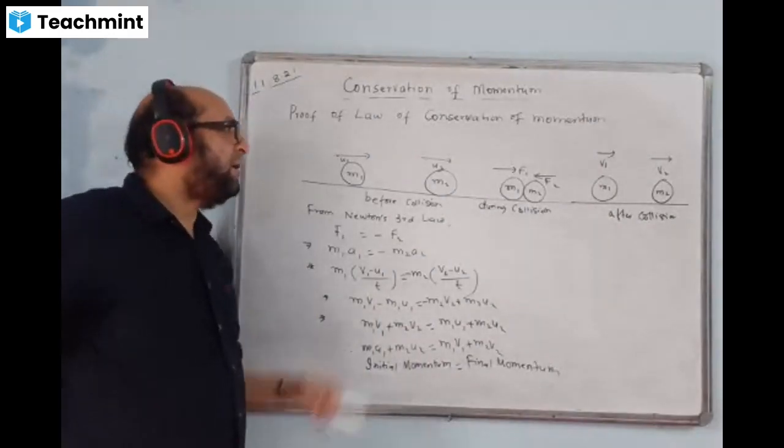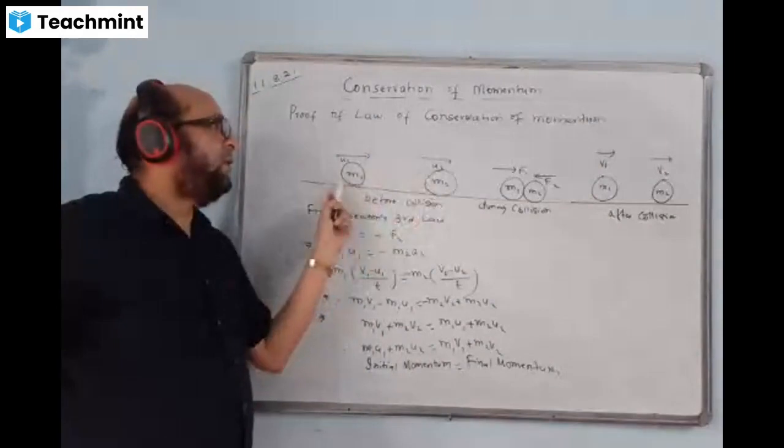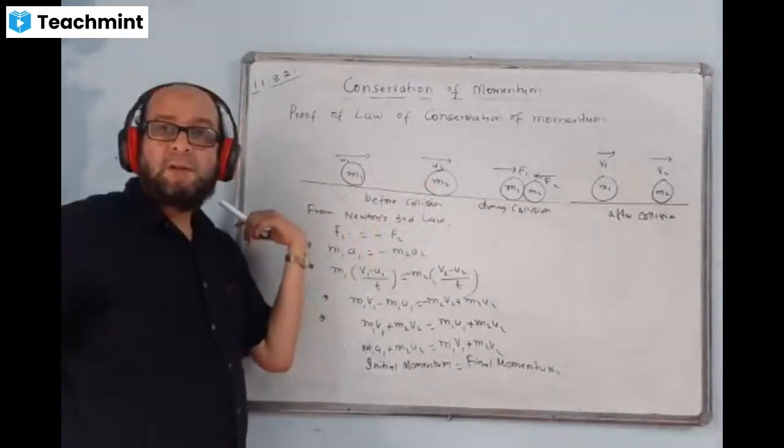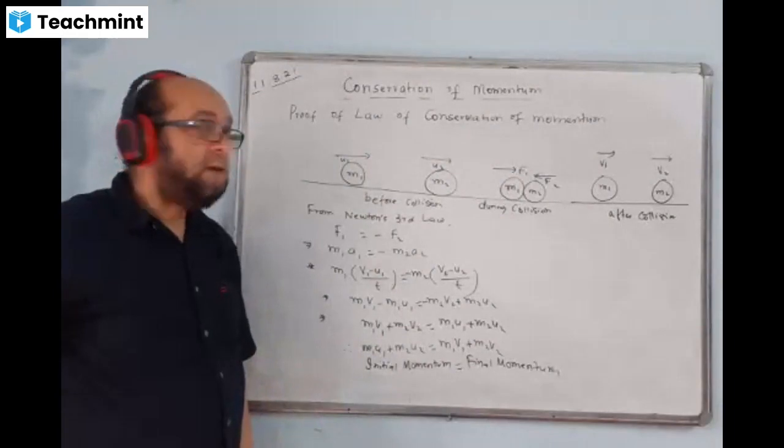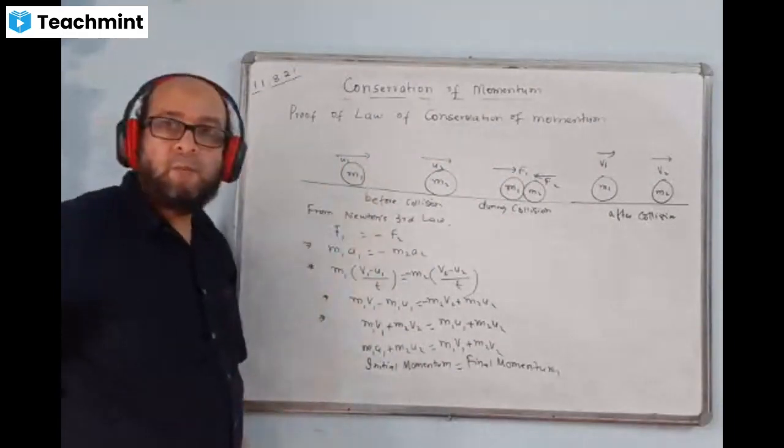What do you see? You see the initial momentum of the system of two bodies before collision and after collision remains the same. Hence, the law of conservation of momentum is proved.